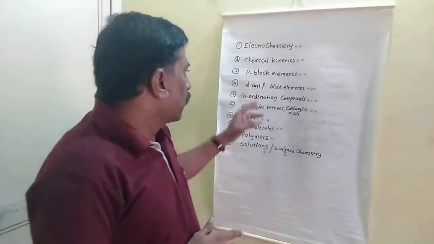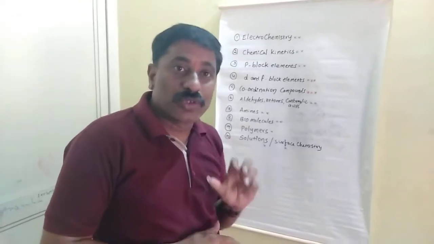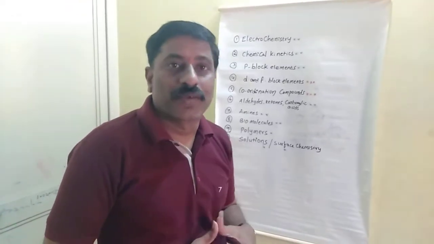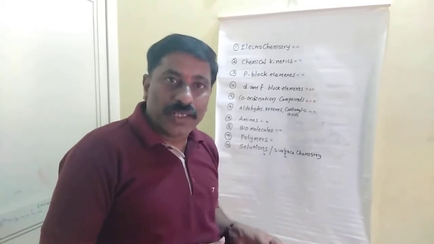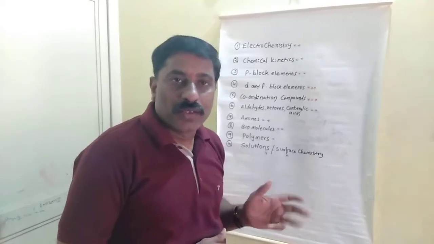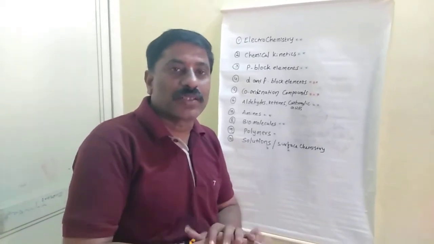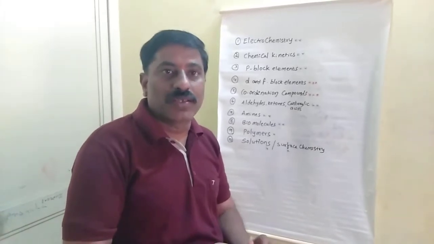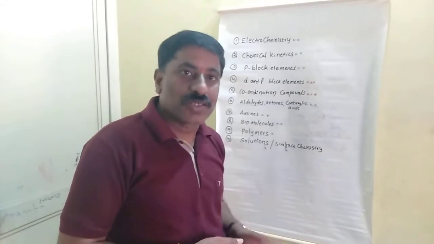Now the next lesson is D and F block elements. D and F block elements are most important in second year topics. Here I observed they ask 3 to 4 questions per question paper. So 3 questions minimum, compulsory. In D and F block elements, the important topics are the properties of D block elements or transition elements.